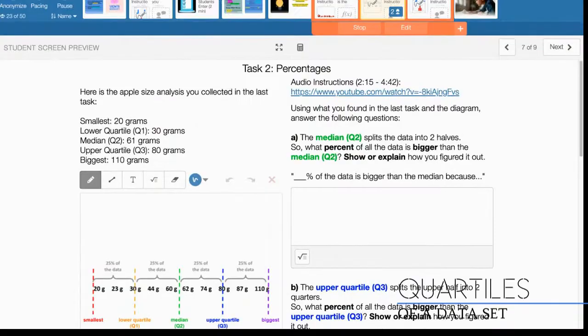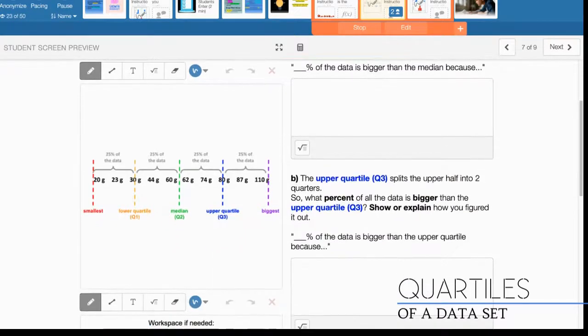And page 7 is about the percentages, okay? So remember what quartiles do. Quartiles split our data into 4 equal parts, okay? Now, remember, the median splits our data in half. And so our median cuts our data into 50%.